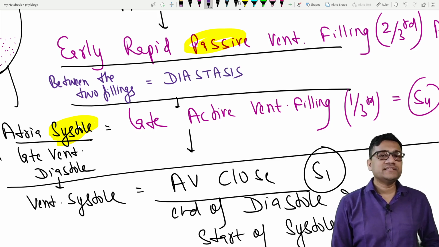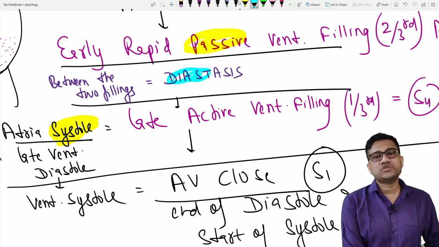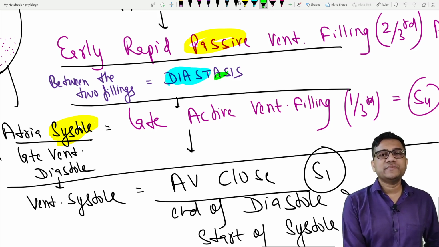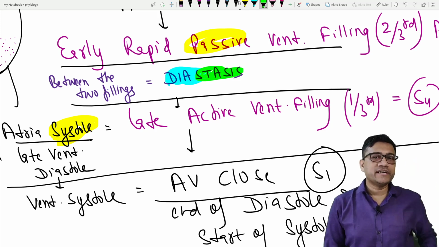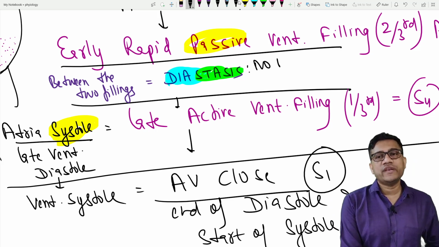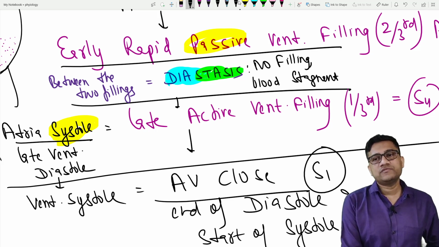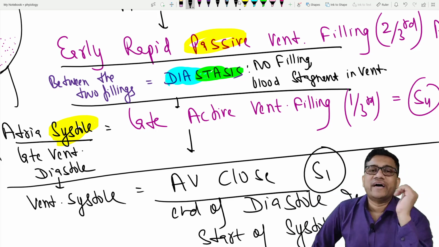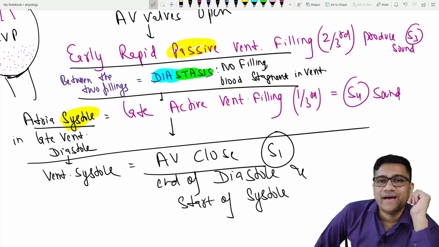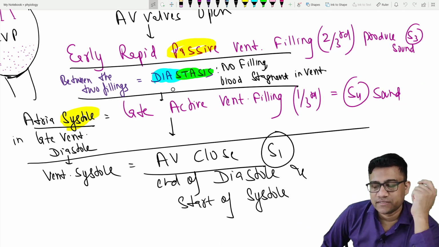Now what is diastasis? First, dias means part of diastole. It means it's a part of diastole. And what does stasis mean? Stasis means stagnation of blood. Why? Early filling is over, late filling not yet started. So therefore there is almost no filling and blood is stagnant in the ventricle. That's why it is called diastasis. Are you clear? So what is diastasis? This is what you call diastasis.